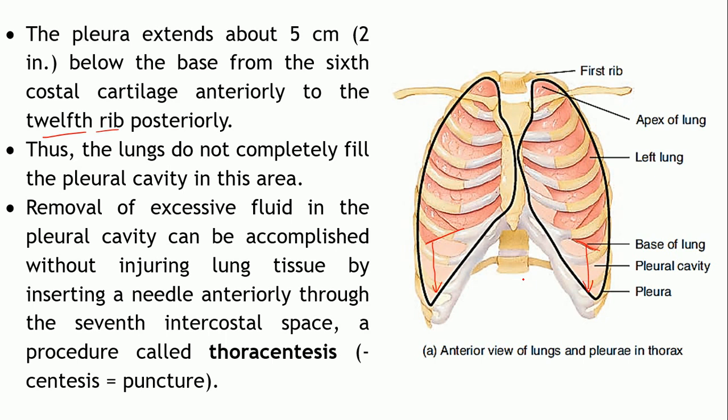So in case there is any excessive fluid accumulation within the pleural cavity, how will you remove it? It can be removed with the help of a needle which can be inserted in this particular region through the 7th intercostal space, to remove the excessive fluid which has accumulated in the pleural cavity. This procedure is known as thoracentesis. Centesis means puncture, to remove the excessive fluid which has accumulated in the pleural cavity.